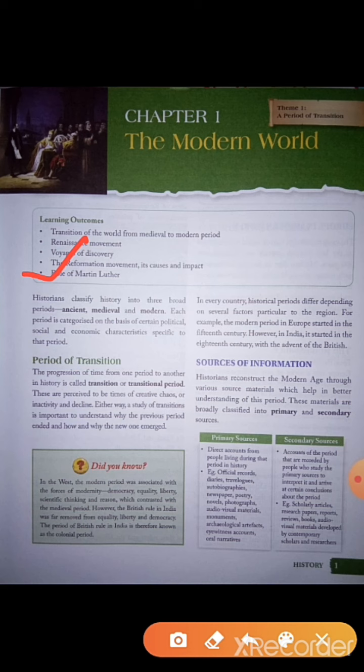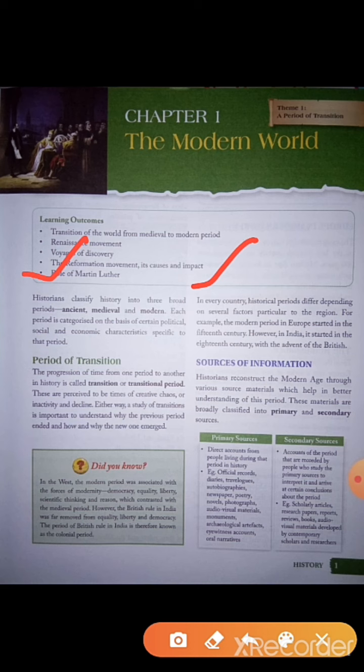Then after this, next paragraph: in every country, historical periods differ depending on several factors particular to the region. For example, the modern period in Europe started in the 15th century. However, in India, it started in the 18th century with the advent of the British.